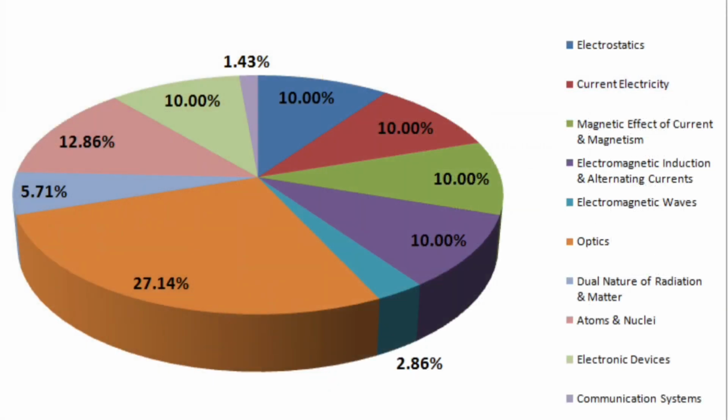Then followed by electrostatics, current electricity, magnetic effect of current and magnetism, and electromagnetic induction and alternating currents. All these will have 7 marks each. That is about 10%. Then we have communication systems, a very minimum 1.43%, 1 mark is going to come. Then dual nature of radiation and matter, 4 marks is going to come from there. Electromagnetic waves, 2 marks is going to come from that.